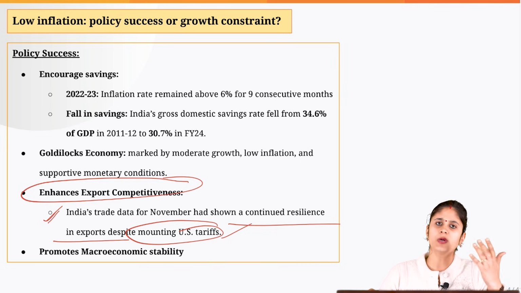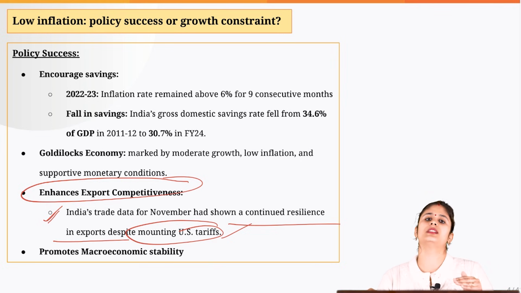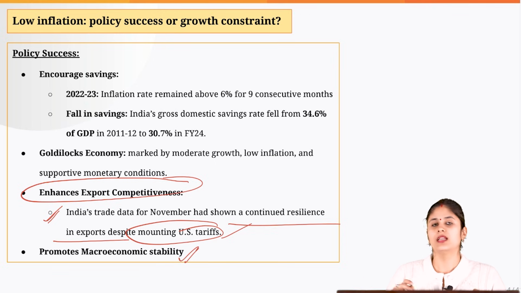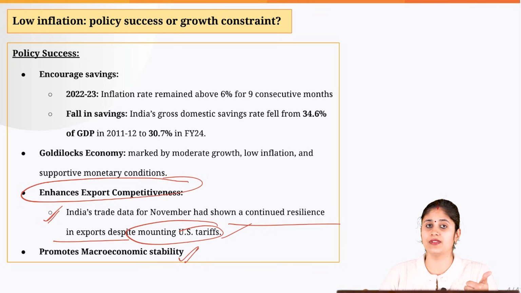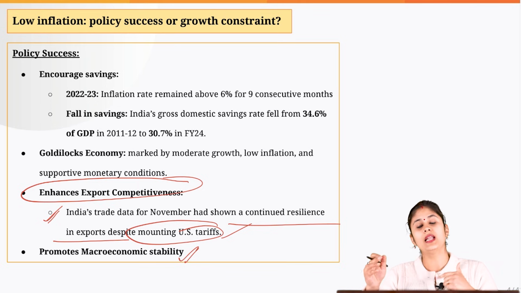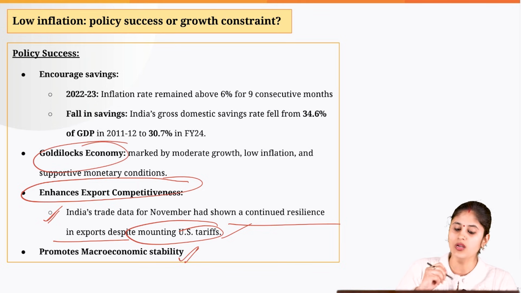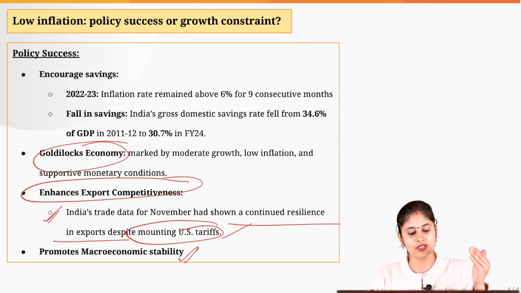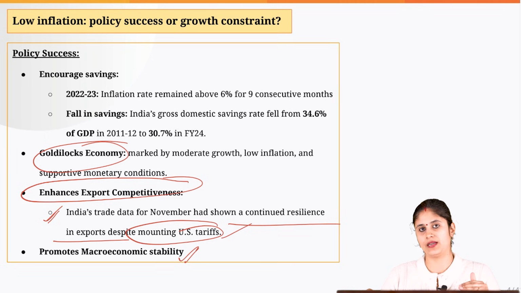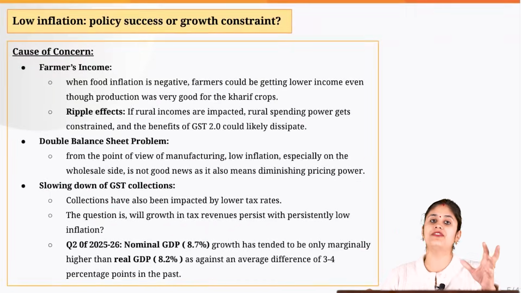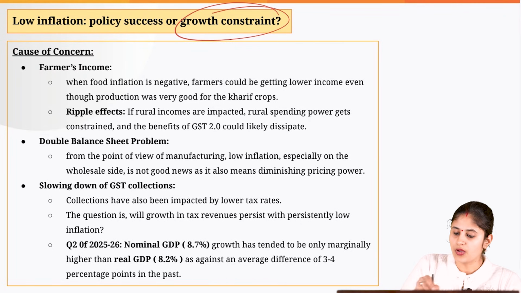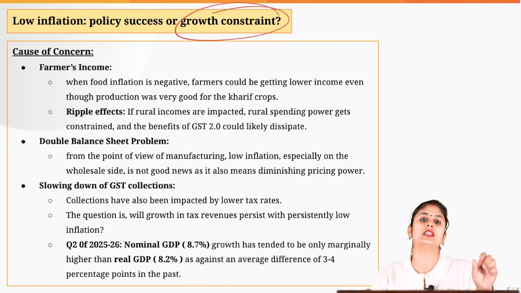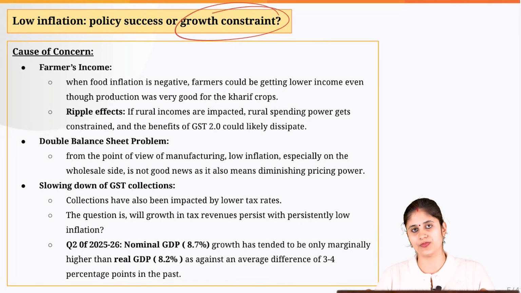Okay, so experts basically say that when the inflation level is in check, it actually promotes macroeconomic stability. How? Because it helps us in promoting savings. Savings in turn promote investment, and this ultimately brings us to a Goldilocks situation. And it is also helpful from an export perspective. Now, having understood the benefits of low inflation, why has the writer pointed out that it is a cause of concern? Because it is going to put some constraint on the growth potential of India. Let's look into that aspect also.